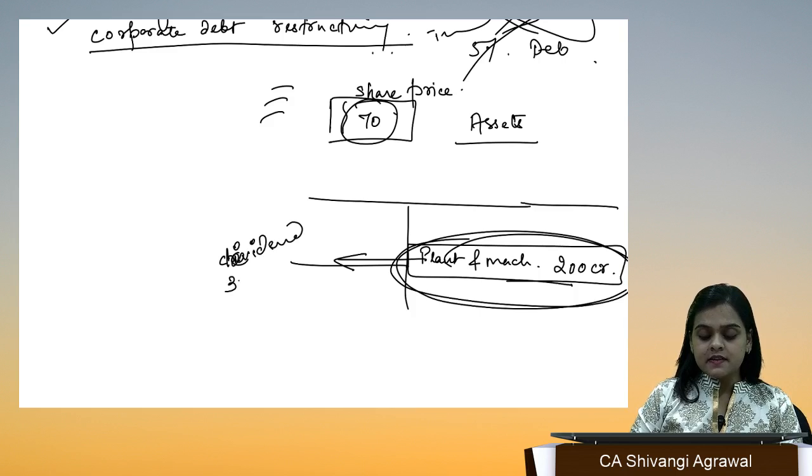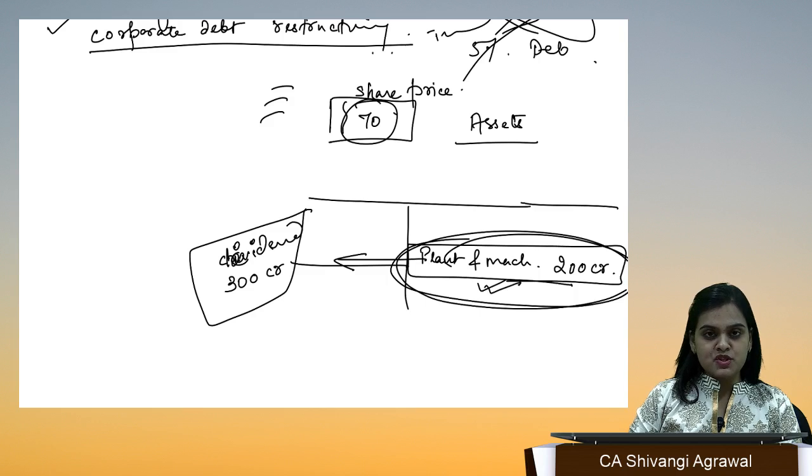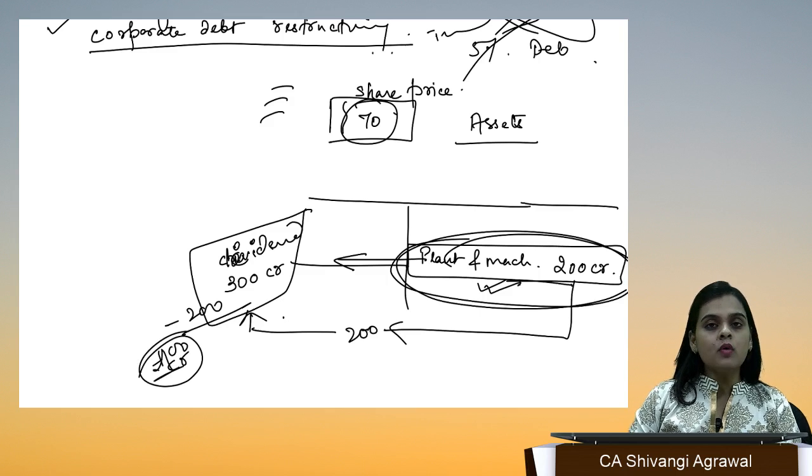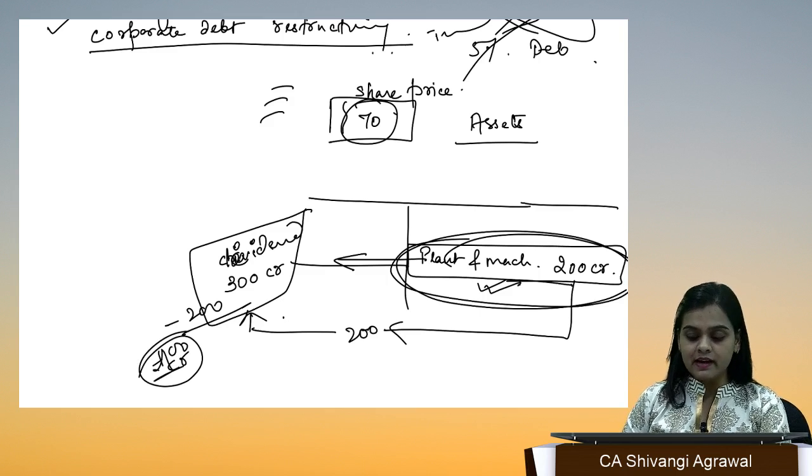The dividend is 300 crores. So we are telling them that by selling this plant and machinery we will realize 200 crores and pay your dividend of 200 crores. Please waive the dividend of 100 crores. So this is the scheme of arrangement or compromise that we are entering into.